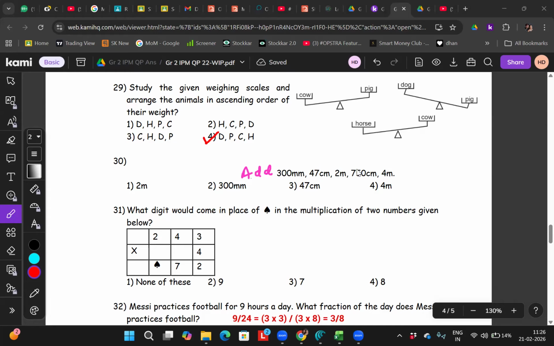I don't know. Sorry, I don't know. Very good. Dhiran, how will you add, beta? First we have to write 300 plus 47 plus 2. Very good. So I write 300 plus 47 plus 2 plus 750 plus 4. Should I add like this? Should I add like this, beta? No.